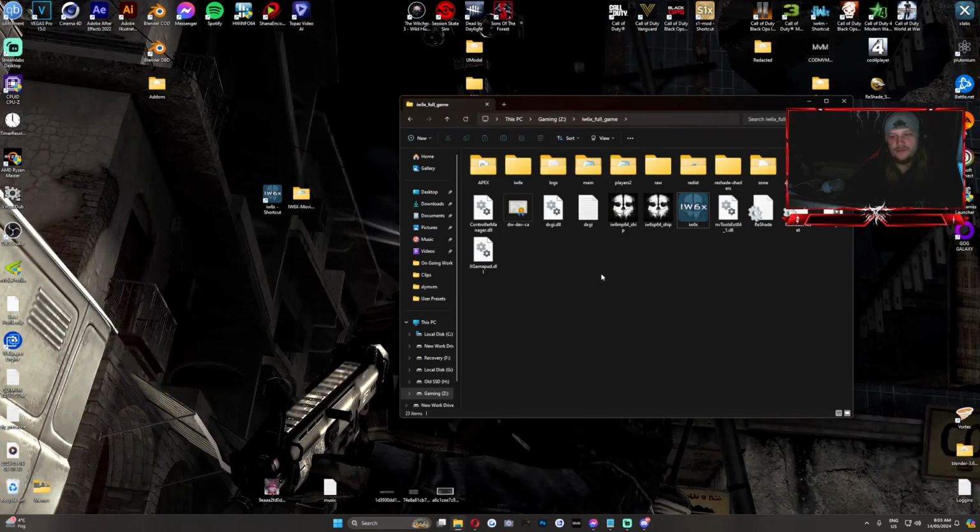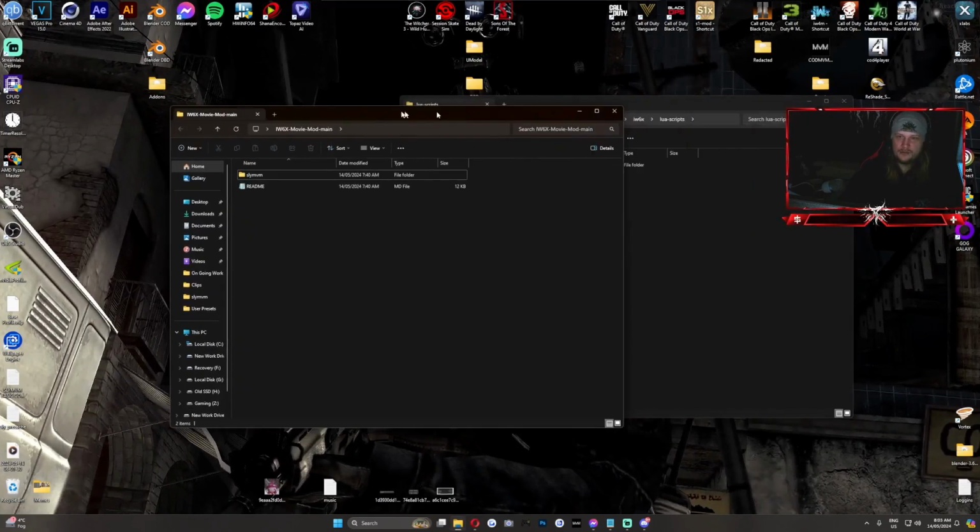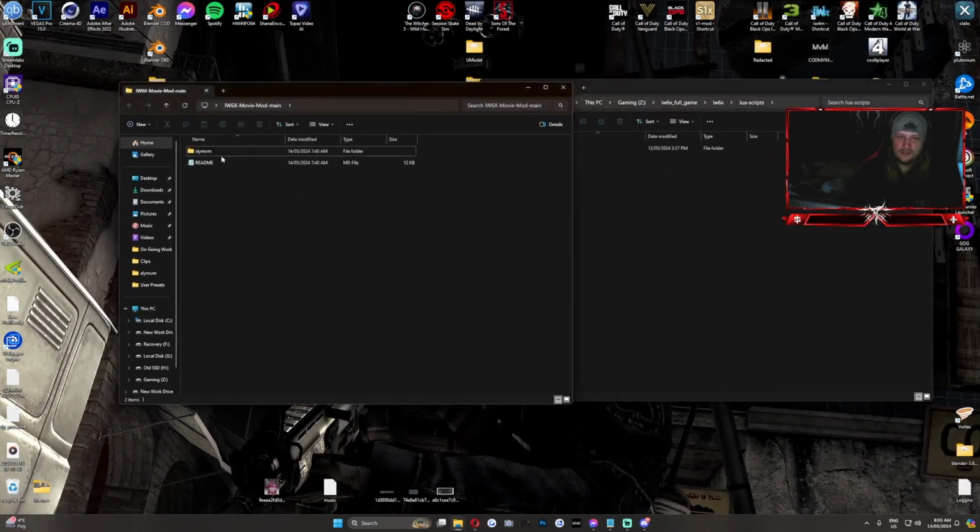Alright, so when it comes to installing the actual movie mod, you want to find this folder here, iw6x, inside your full game folder. You have it here, and then you want to make a Lua scripts folder, so it'll be lua-scripts, and that'll be inside the iw6x. And you want to open that. Open up your Slys mod that you got, and then drag Sly MVM and stick it in there, and away you go.